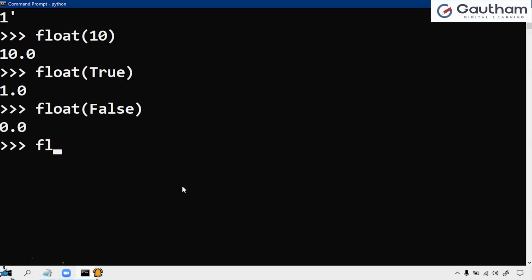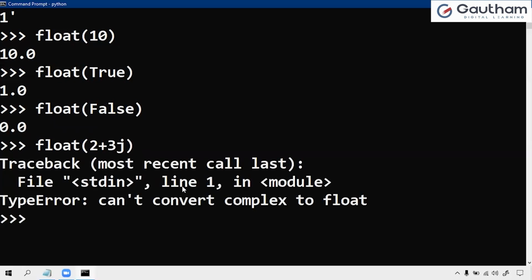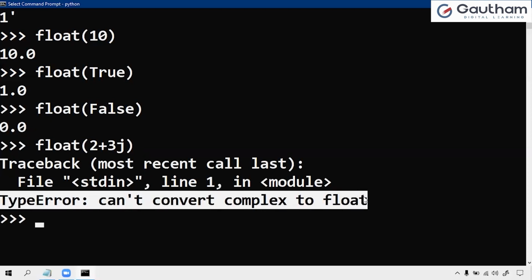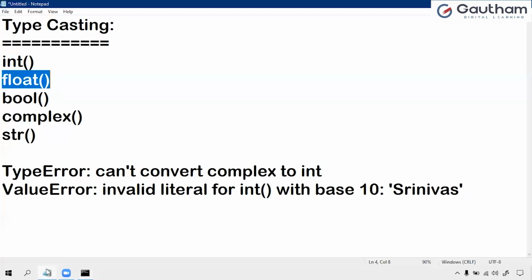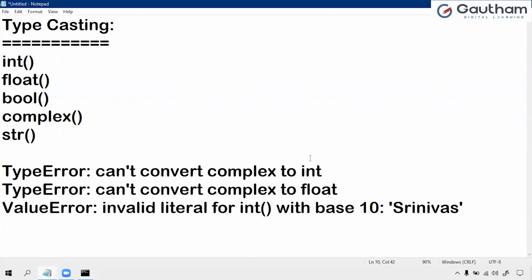Float of 2 plus 3j, a complex value. It's not possible to convert from complex to float. Type error. Type error means it is not possible to convert. Whatever the complex value is, it is not at all possible to convert. But if you get a value error, it means the conversion is possible, but you have to take a valid value.